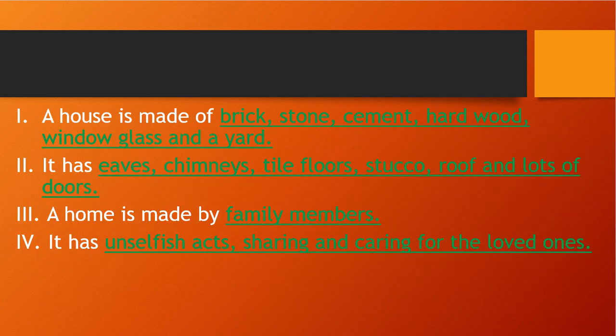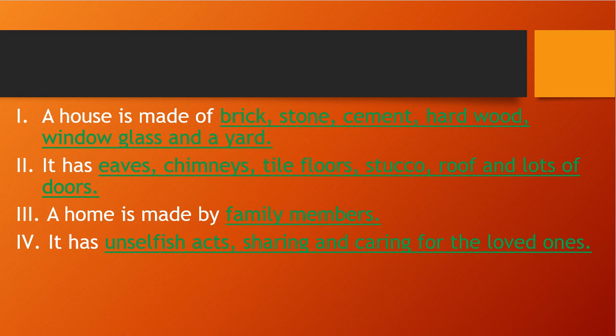So this is our exercise. A house is made up of brick, stone, cement, hardwood, window glass, and a yard. That is right. What are the things the house has? That is eaves, chimney, tile floors, stucco, roof, and lots of doors. So a house is made up of brick, stone, cement, hardwood, window glass, and yard, and it has eaves, chimney, tile floors, stucco, roof, and lots of doors. Right. So this we have already seen in the poem.